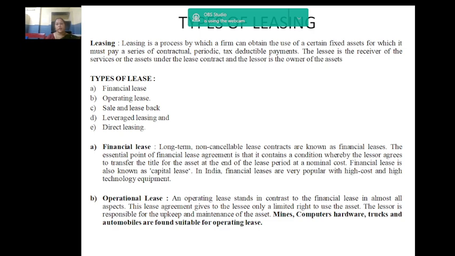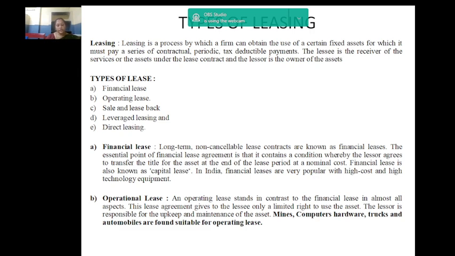Now we will see what are the major types of lease. First, financial lease, next operating lease, third one sale and lease back, fourth one leverage leasing, and fifth direct leasing. First, we will start with financial lease.